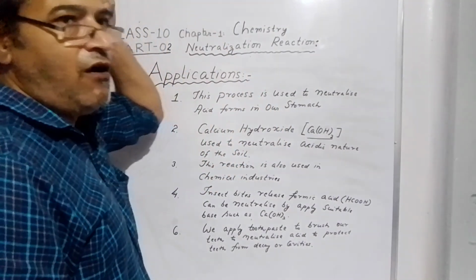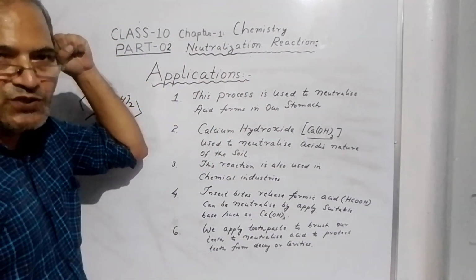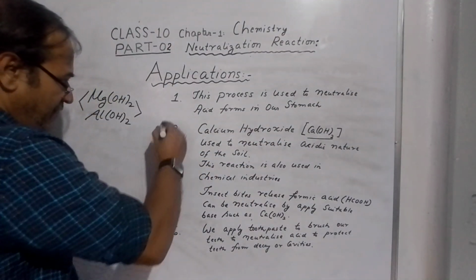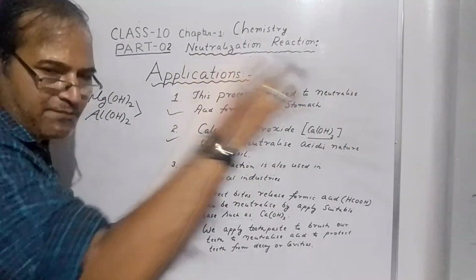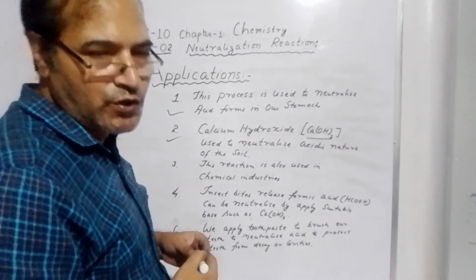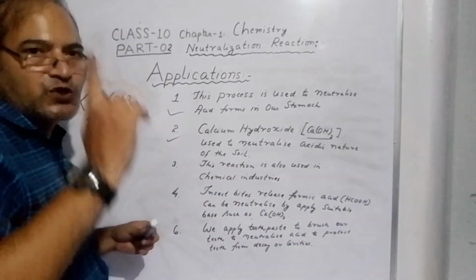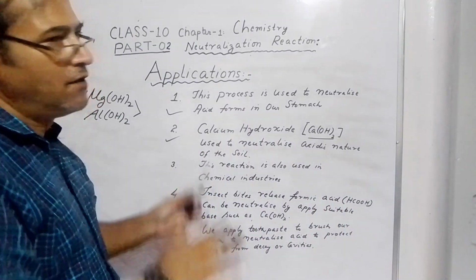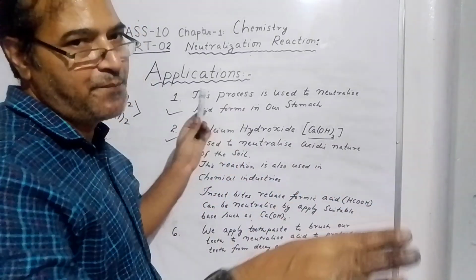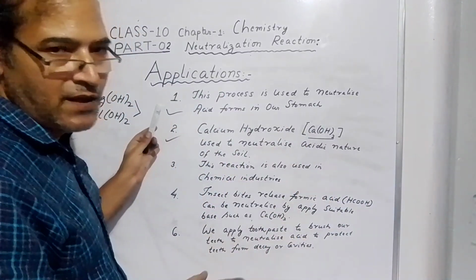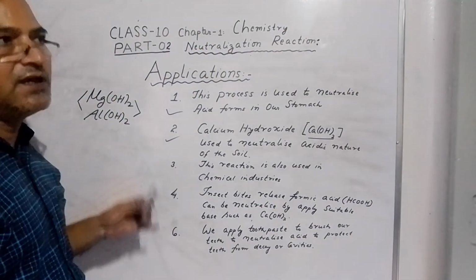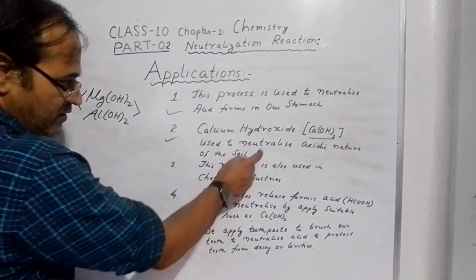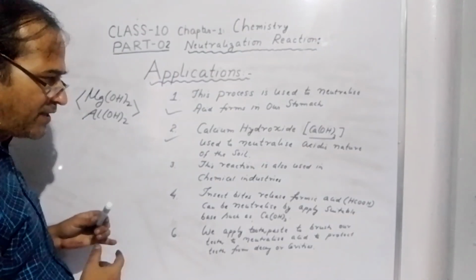It extracts all the proton ions from the soil, converting them to water. Second point finished. It means I am using a base in the soil to remove acid, because the soil has to be neutral. If the soil is too basic, no plantation or crop can grow. If it is too acidic, it is also harmful. So it has to maintain a very good balance. So those are nothing but neutralizing the acidic property of the soil.